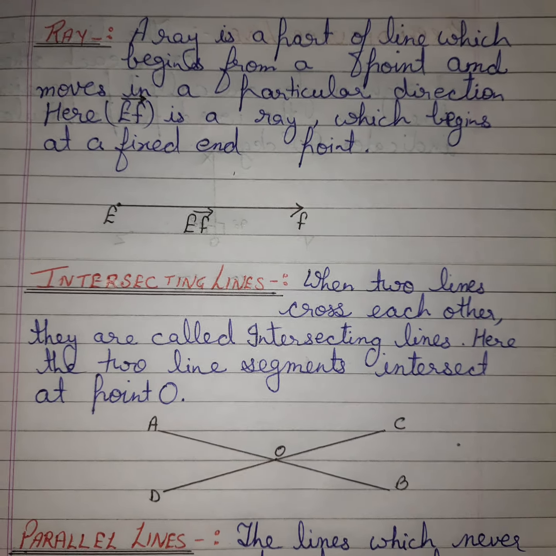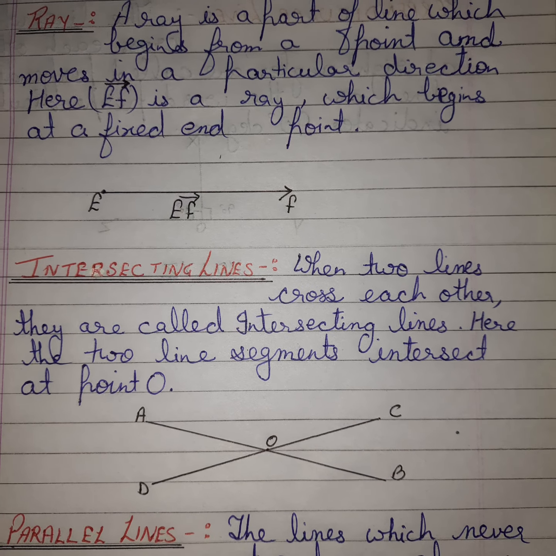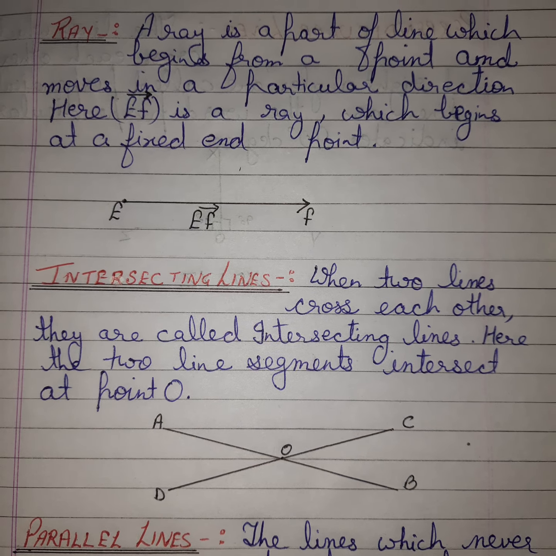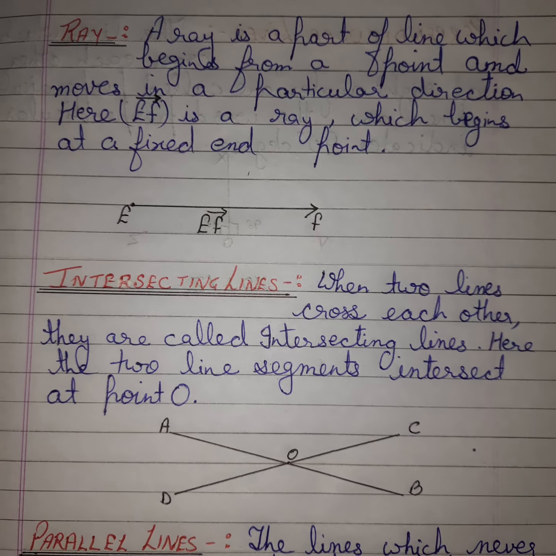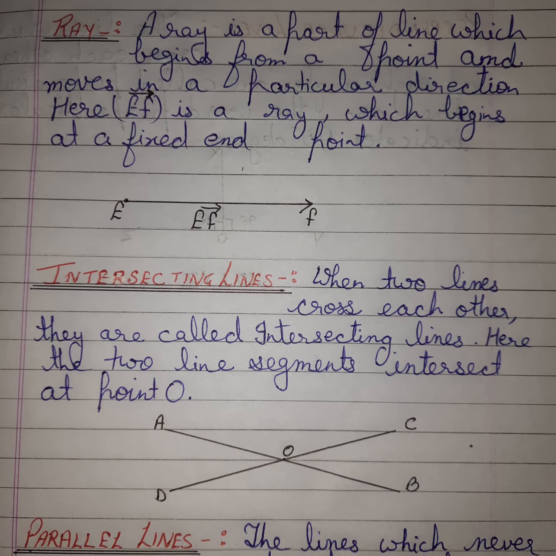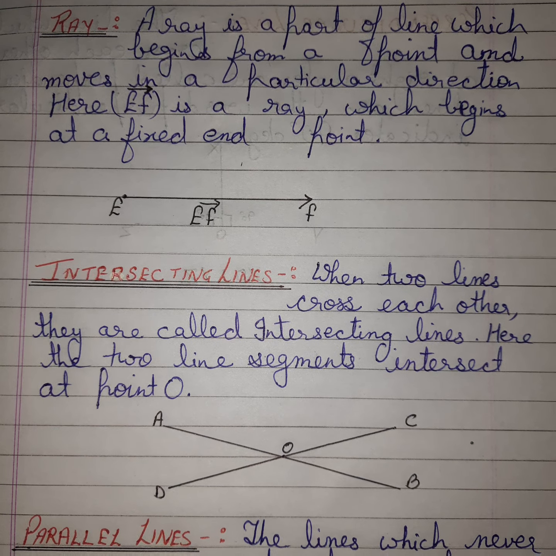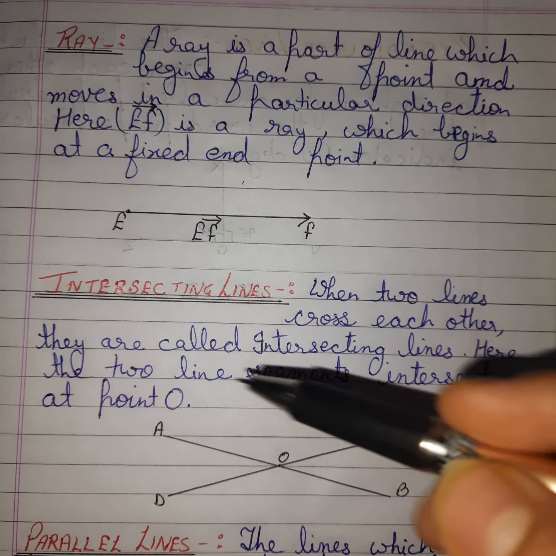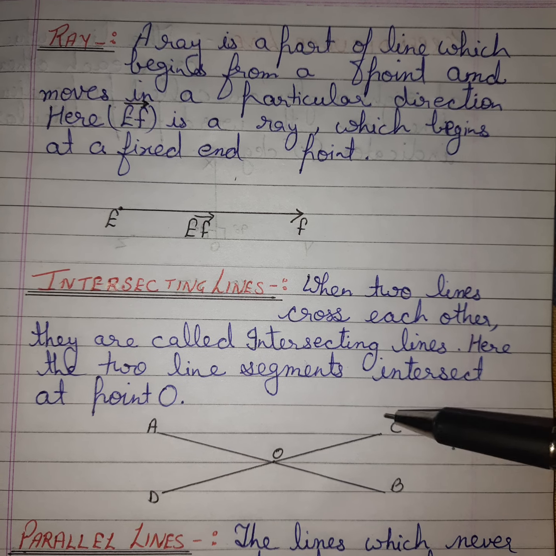Now the next point is intersecting lines. As you can tell by the name, intersecting means when two lines meet at one point. When two lines cross each other, they are called intersecting lines. Here I have taken two lines AB and CD.